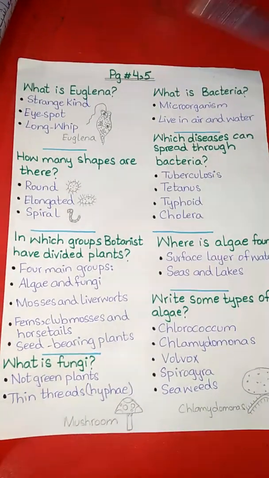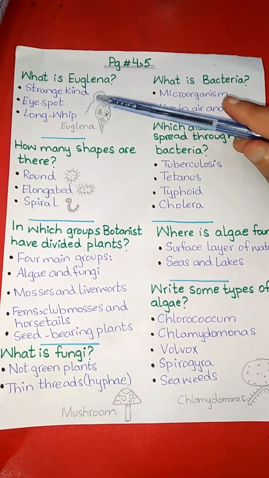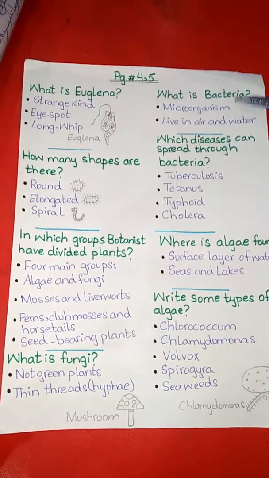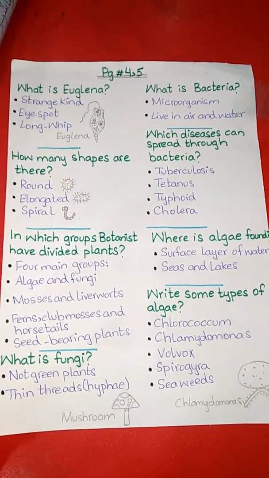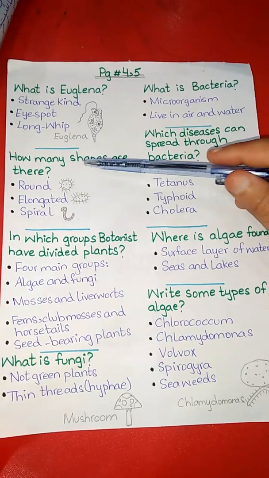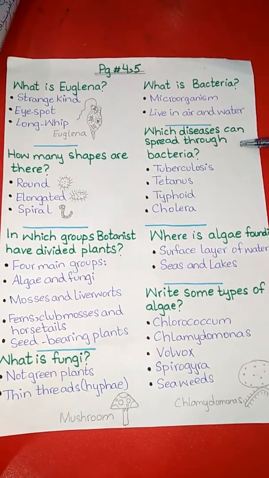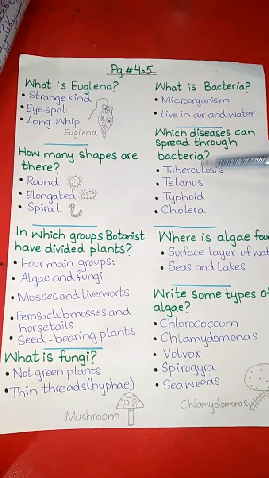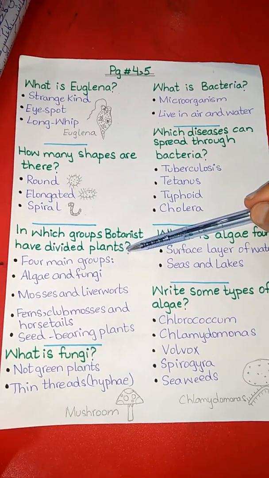Now repeat the previous questions. What is Euglena? Strange kind, eye spot, long whip. What is bacteria? Microorganism, live in air and water. How many shapes are there? Round, elongated, spiral. Which diseases can spread through bacteria? Tuberculosis, tetanus, typhoid, cholera.